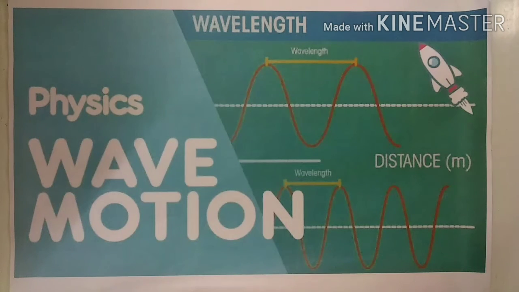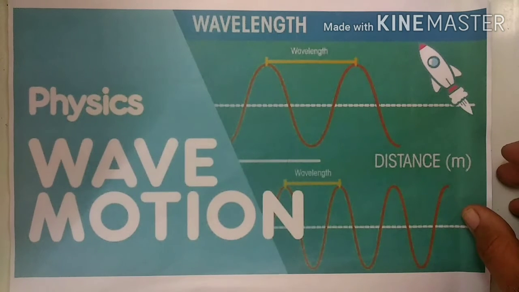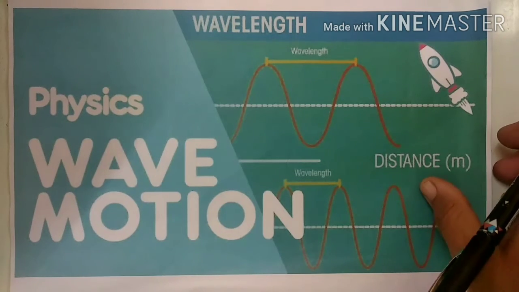Students, in the previous 3 lectures we have seen the vibration of an air column in a pipe closed at one end, the vibration of an air column in a pipe open at both ends, and the vibration produced in a string when stretched between two rigid supports. In these three topics, some words are used like harmonics, overtones, and natural frequency. In this lecture we are going to study what is meant by harmonics and overtones.